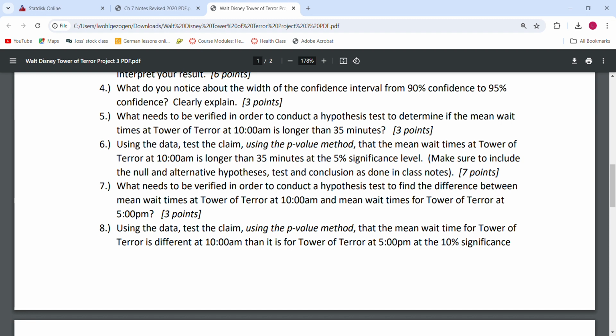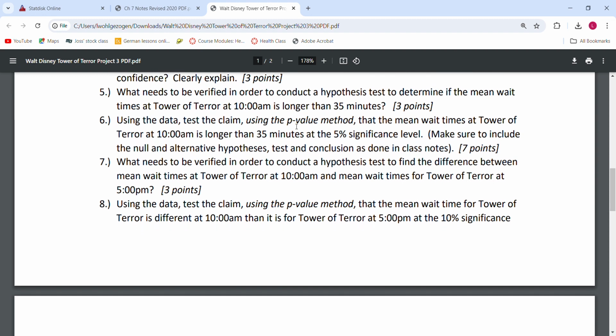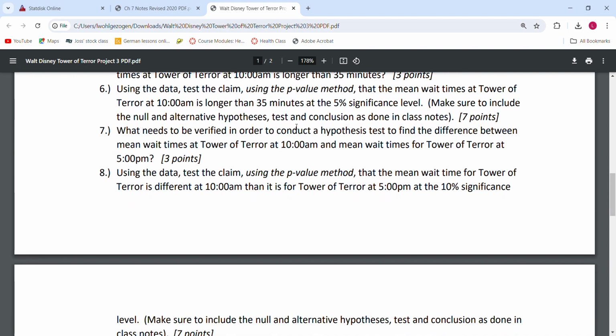Number 5 says, what needs to be verified in order to conduct a hypothesis test to determine if the mean wait time at Tower of Terror at 10 a.m. is longer than 35 minutes. So again, this is talking about the mean wait time, and we are still talking about what needs to be verified. We looked at our chapter 7 notes for what needs to be verified for confidence intervals. So this is very similar, but this time for hypothesis testing with just one sample. We're going to be looking in our chapter 8 notes. So make sure you go back to your chapter 8 notes to look at those.